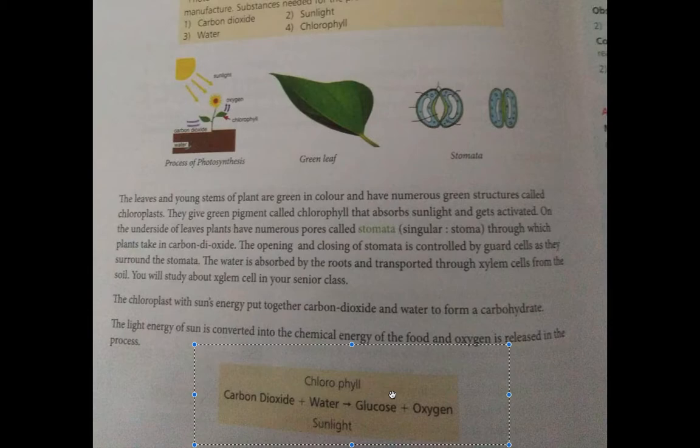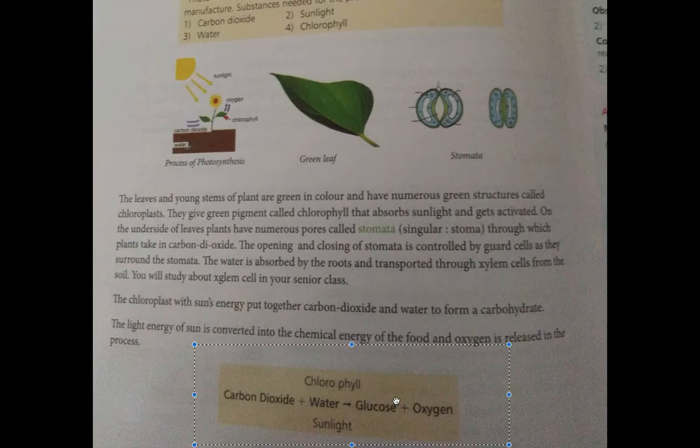This carbohydrate is glucose, just like Glucon D. It's the same compound. So like we get energy from Glucon D, plants get energy from this carbohydrate called glucose that is stored in them. And this glucose is stored in the plants and oxygen is given out by plants for us. All of us know that plants give oxygen. That has been taught to us.